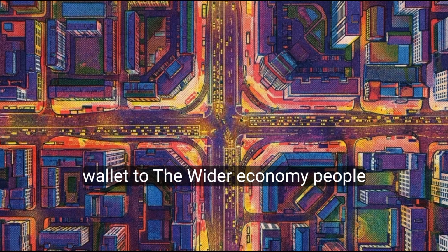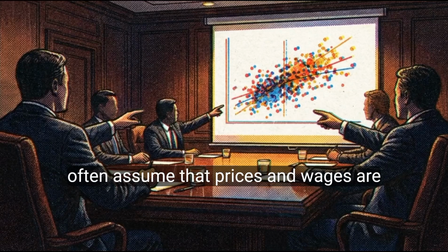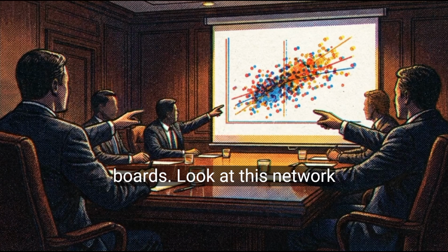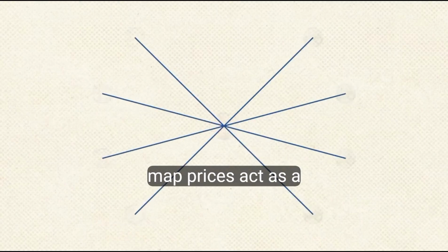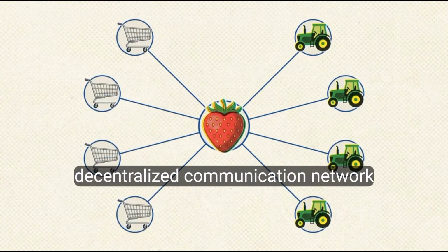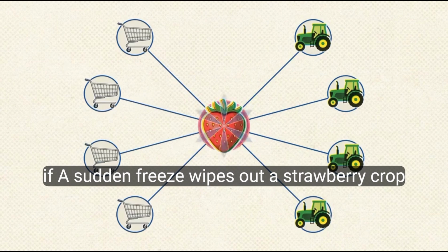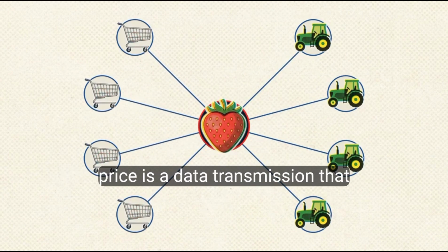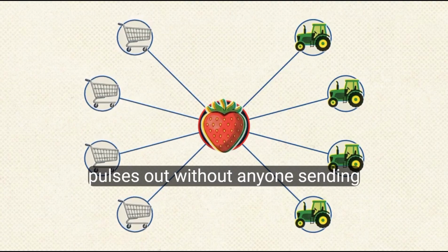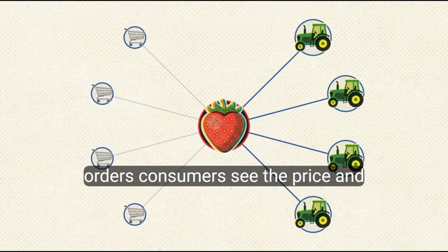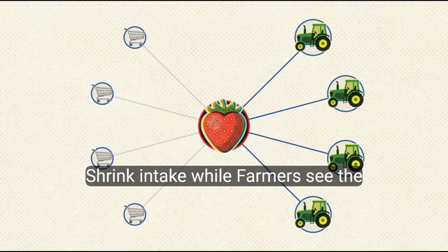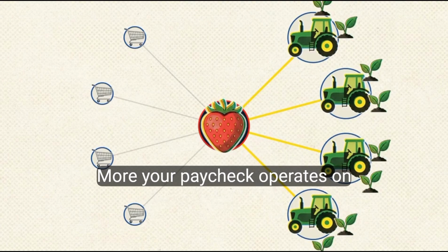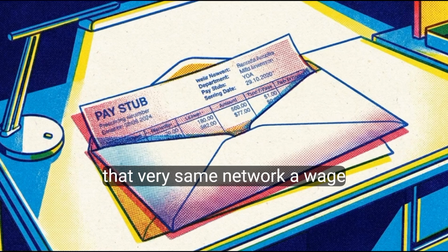Moving from your wallet to the wider economy, people often assume that prices and wages are arbitrary numbers decided by corporate boards. Look at this network map. Prices act as a decentralized communication network. If a sudden freeze wipes out a strawberry crop, the price spikes. That higher price is a data transmission that pulses out. Without anyone sending orders, consumers see the price and shrink intake, while farmers see the signal and route resources to plant more. Your paycheck operates on that very same network.